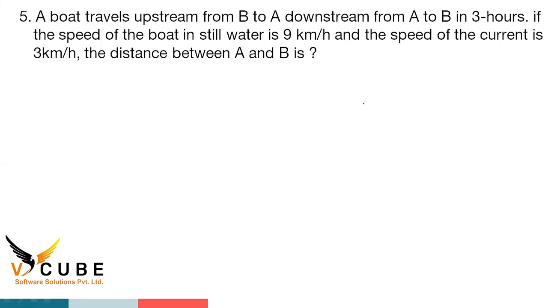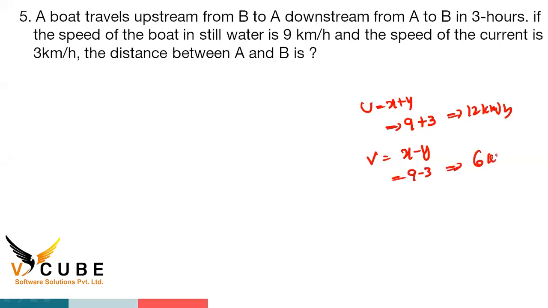First, find out the downstream. u is equal to x plus y. So speed is how much? 9 kilometers per hour and 3 kilometers per hour, so 12 kilometers per hour. And upstream v is equal to x minus y. 9 minus 3 is equal to 6 kilometers per hour. So we know downstream and upstream here. Two speeds have come. Let's take this as S1 and this as S2.